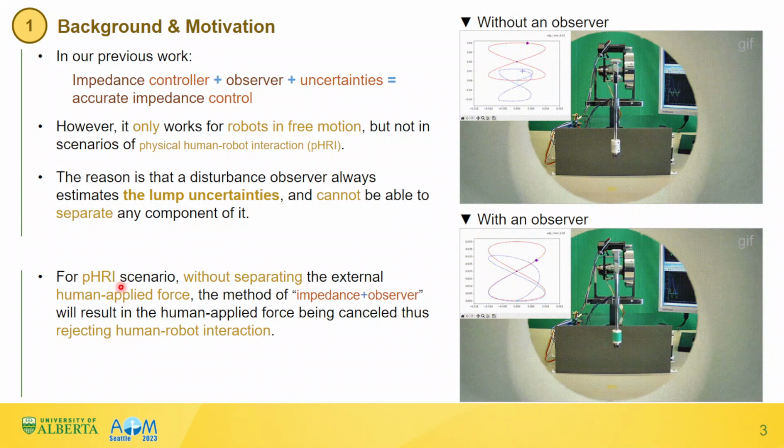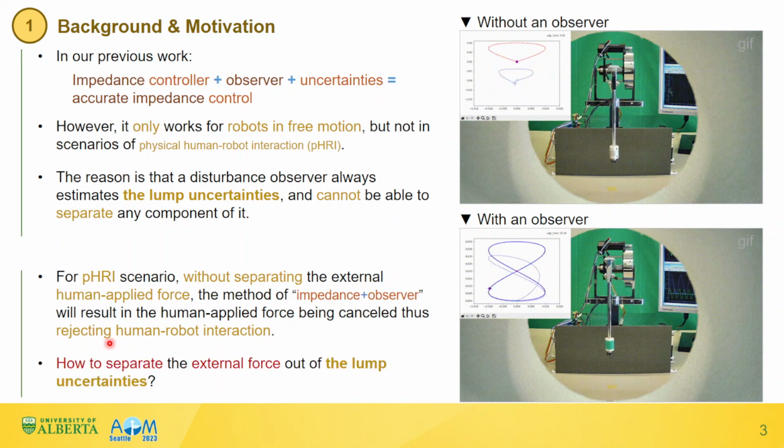For the pHRI scenario, without separating the external human-applied force, the method of impedance plus observer will result in the human-applied force being cancelled, thus rejecting human-robot interaction. Therefore, the problem is how to separate the external force out of the lumped uncertainties.